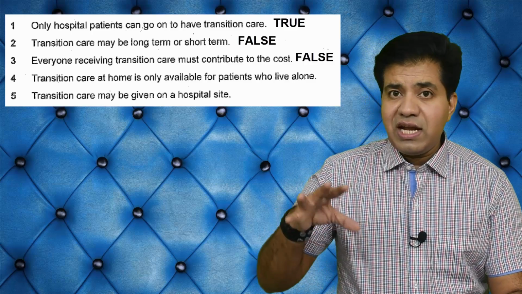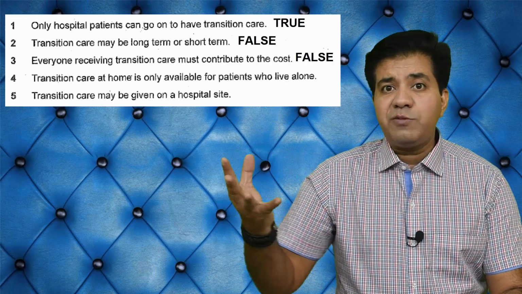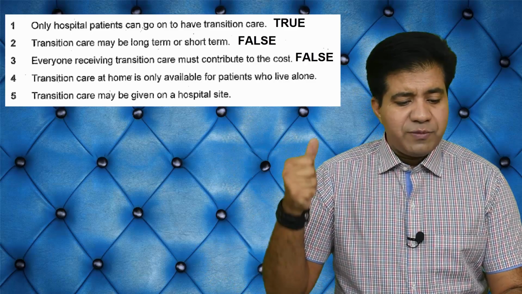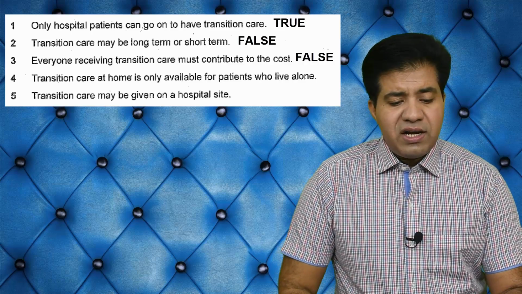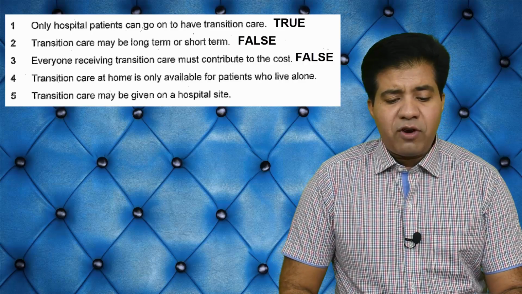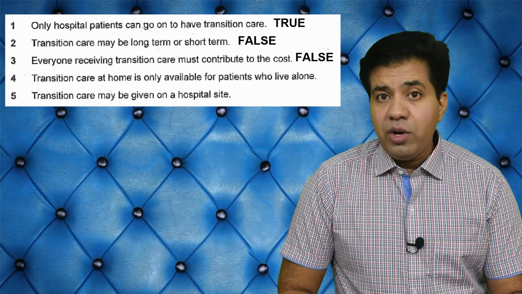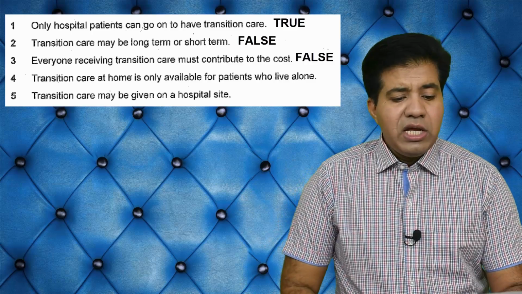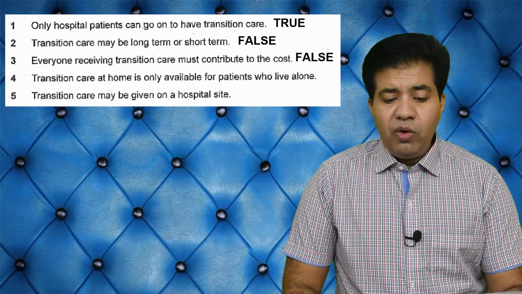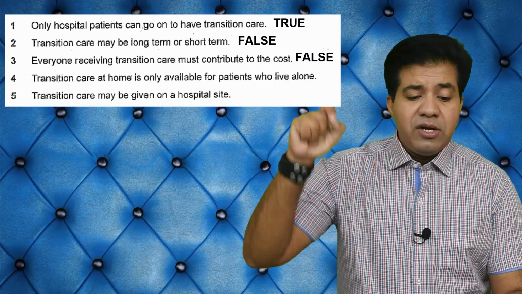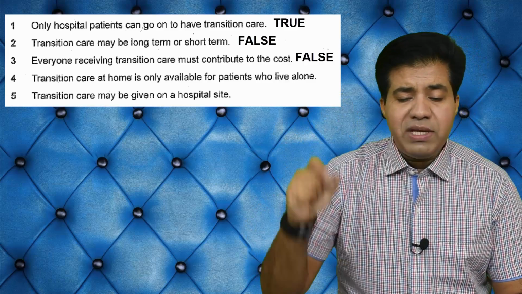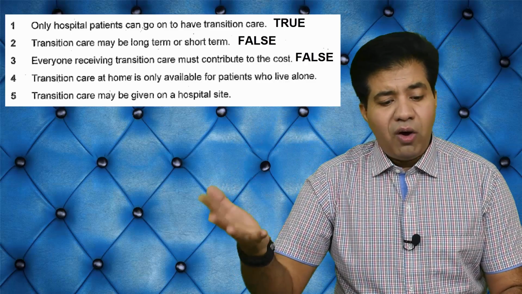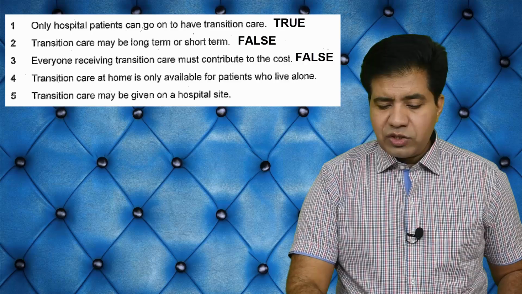Sorry, I missed a question. Question number 4. Transition care at home is only available for patients who live alone. Now, who live alone means there is only one person, no family and all that. So, if transition care at home is only available for the patients who live alone, then it is true, otherwise false or not given. Now let's go back.